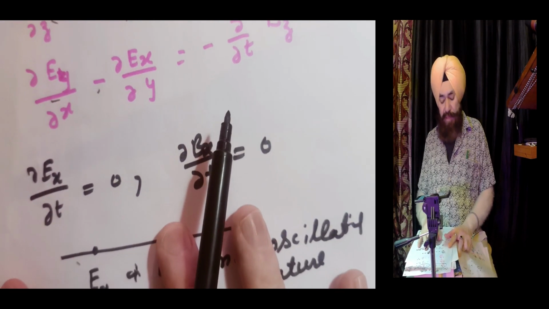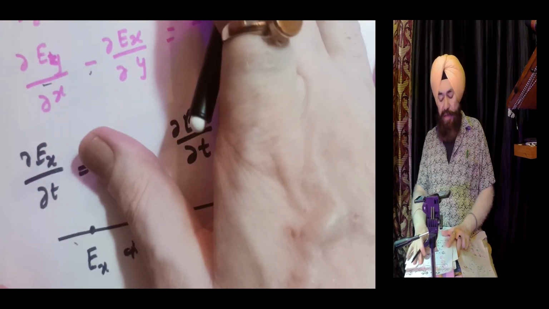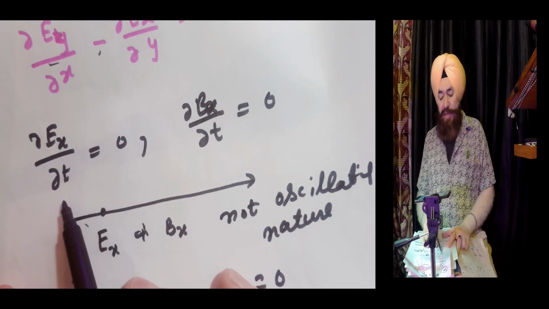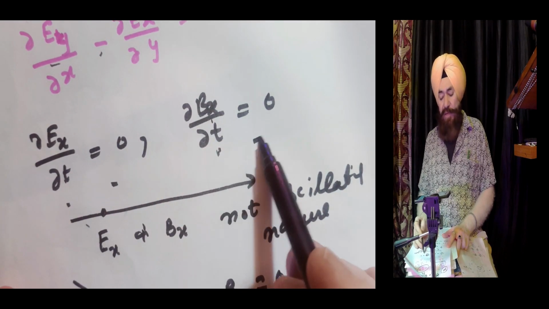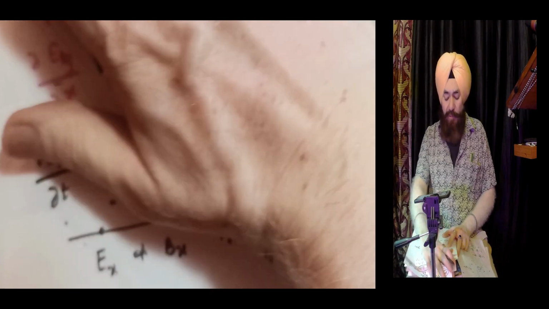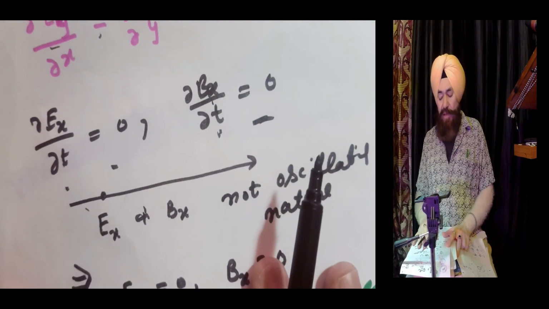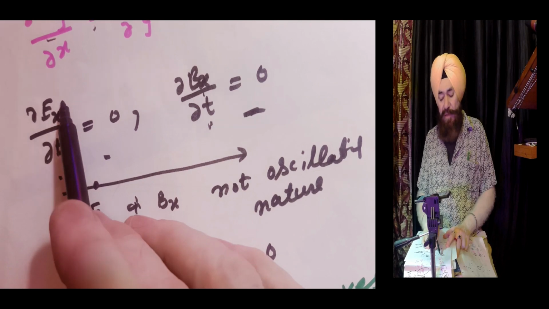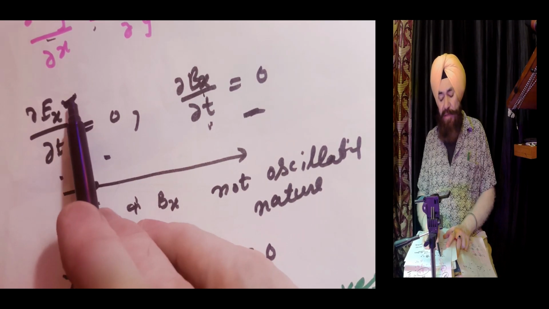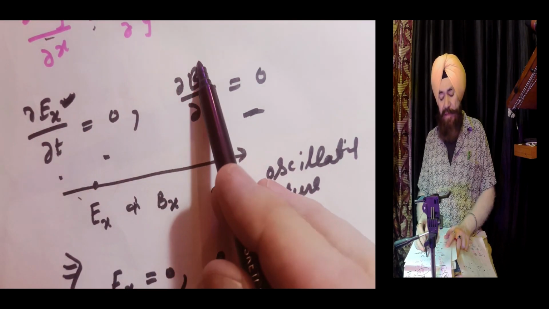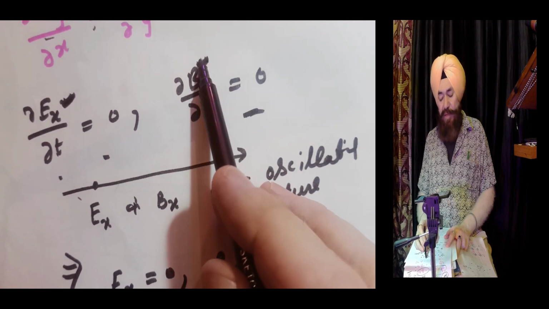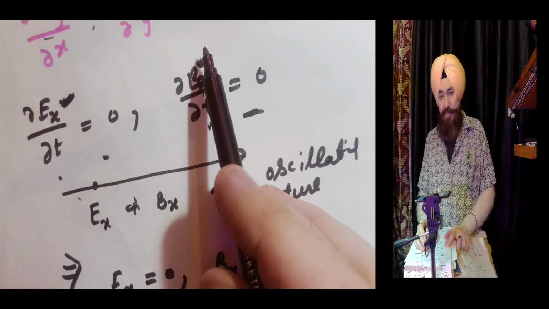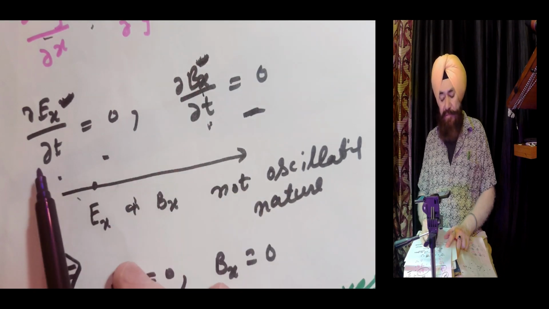From the 2 equations, we are getting that curly Ex over curly t is 0 and curly Bx over curly t is 0. What does it mean? It means if E is having some component along the x-axis, B is having some component along the x-axis. Remember, the wave is propagating along the x-axis.